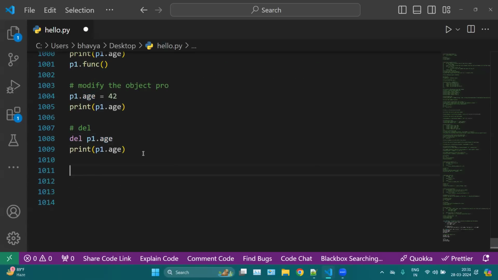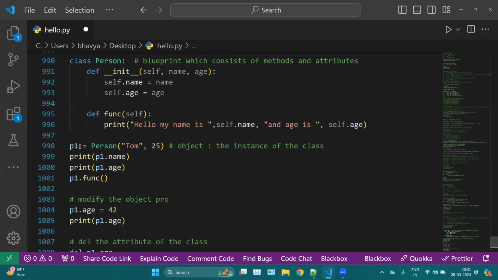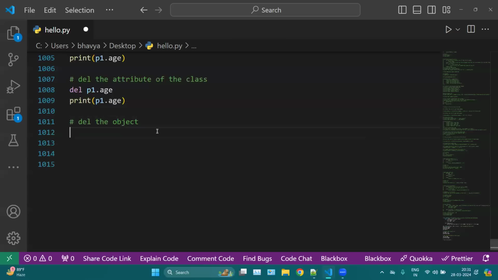Now, how to delete the object? So this is deleting the attribute of the class, and this is deleting the object. What is the object here? p1. p1 is the object. Why is it an object? Because it is storing a class, Person. Person is the class here. Okay. Now, how to remove it? So we can simply use del p1.